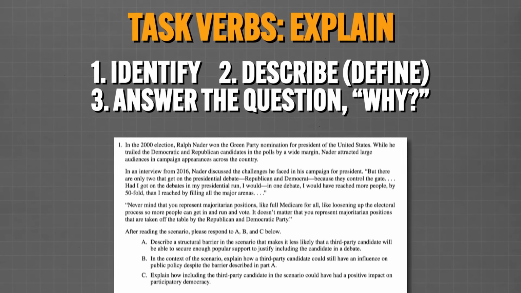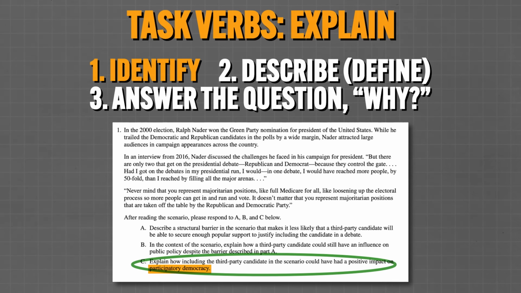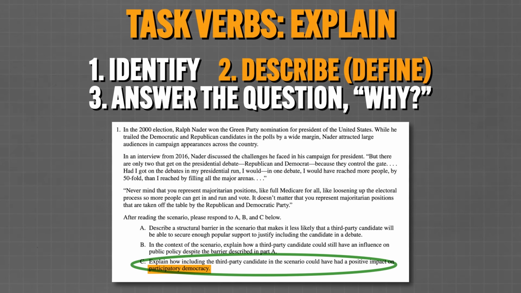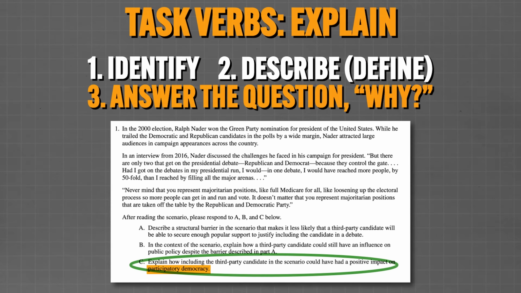For example, this question asks about how a third-party candidate could encourage participatory democracy. So my answer needs to name participatory democracy, then explain what that means, and then go on to explain why third-party candidates encourage it. In this case, I could talk about how third-party candidates often represent interests that are overlooked by the major parties, thus attracting more voters who care about those issues.